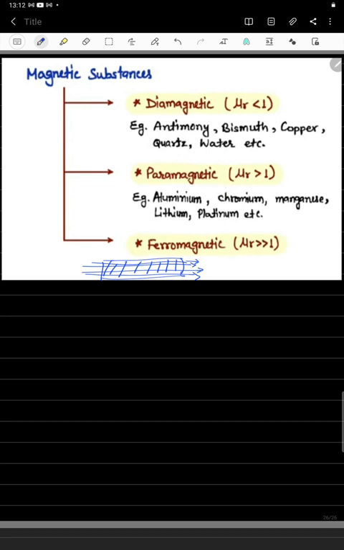Examples: soft iron, and any other materials that are strongly magnetizing substances. So this is all about permeability.